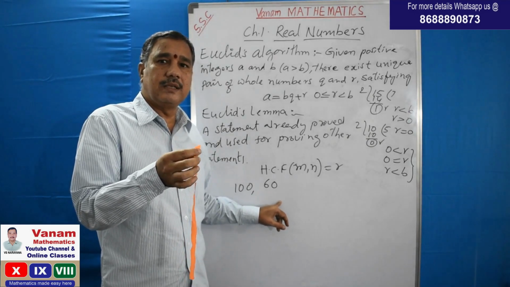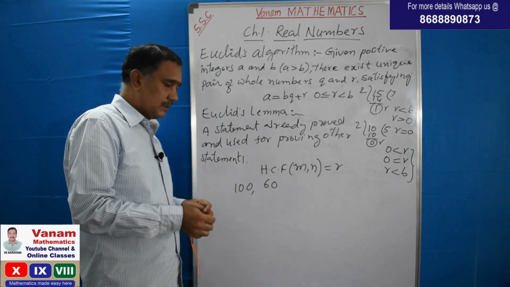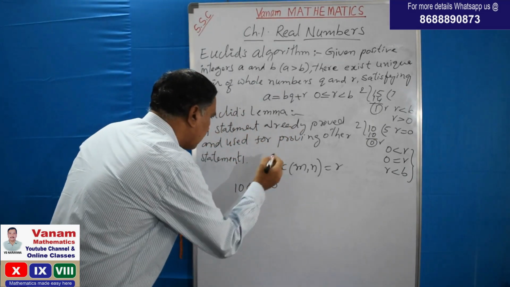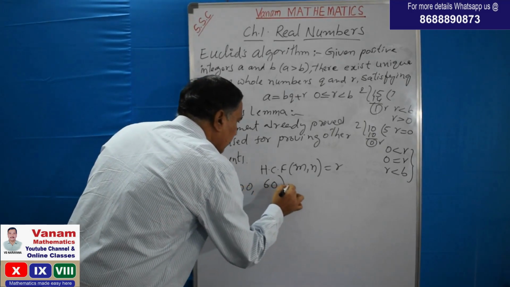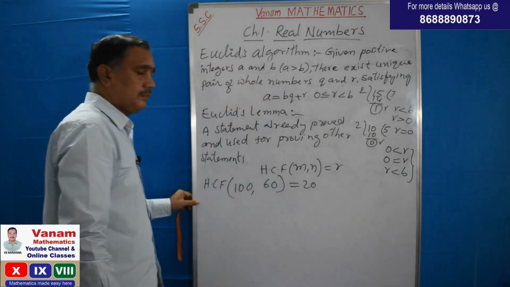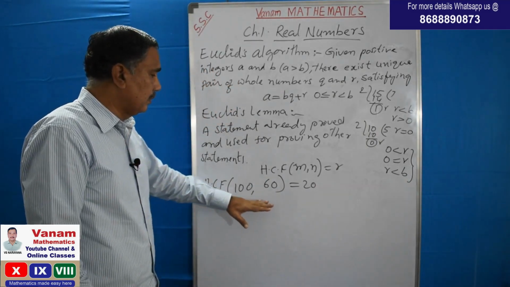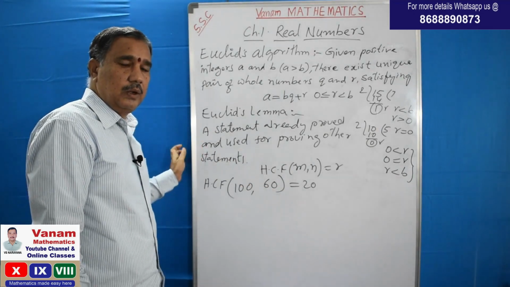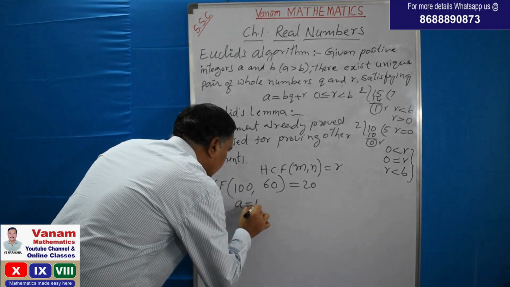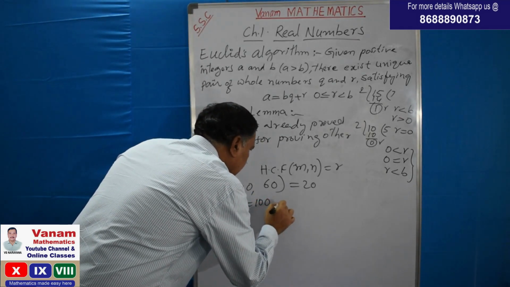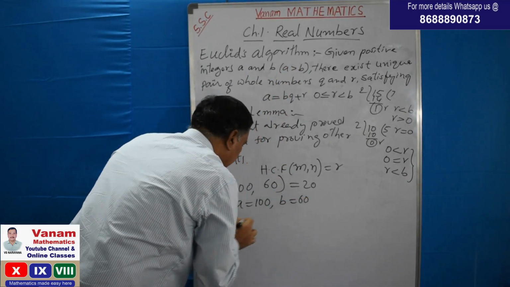This is the HCF of the 100 and 60 centimeter strips. So we can write the HCF of 100 and 60 is 20. Now let us find the HCF of the two strips, 100 and 60, by applying Euclid's division lemma. Here I am taking a is equal to 100, because a is greater than b in the condition. So b is equal to 60.